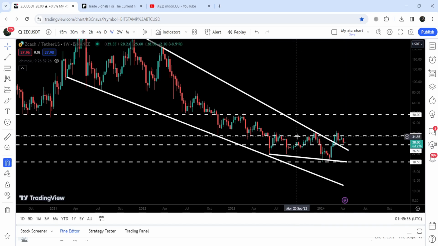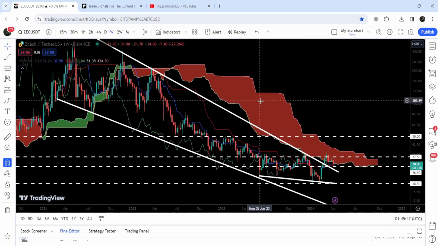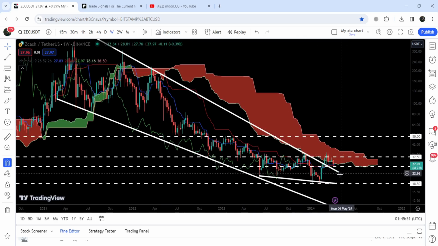And now it is testing the previous resistance of the wedge as a support, and this quite long-term support of $26.50 as well. And in today's video, we will analyze this move. And I would also like to show you this very huge resistance of Ichimoku bearish cloud as well. And right now you can see that the price line is also trying to break out this resistance as well.